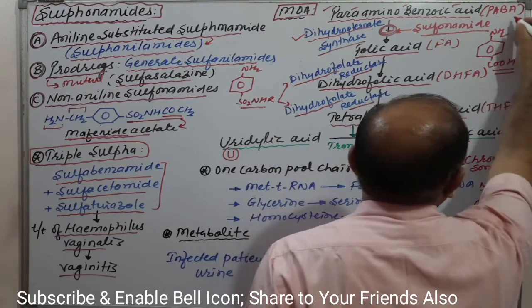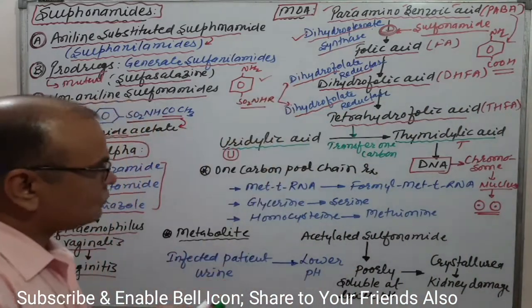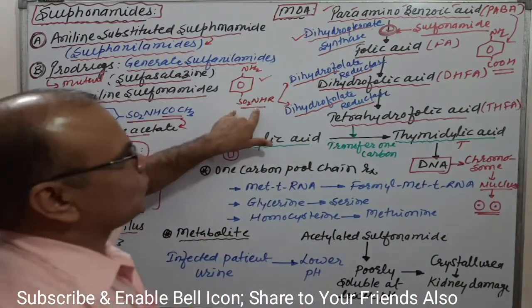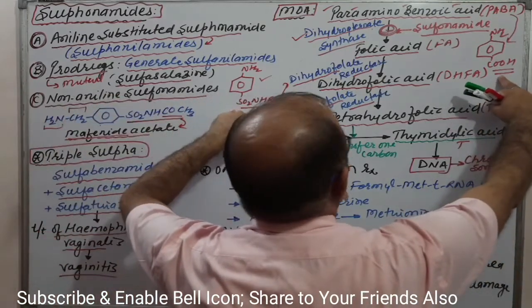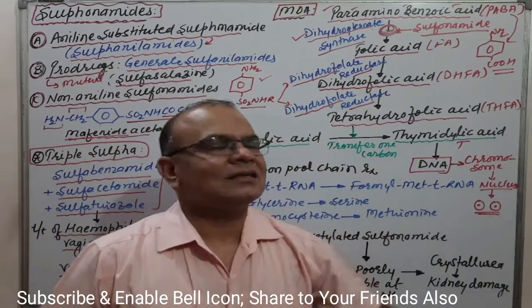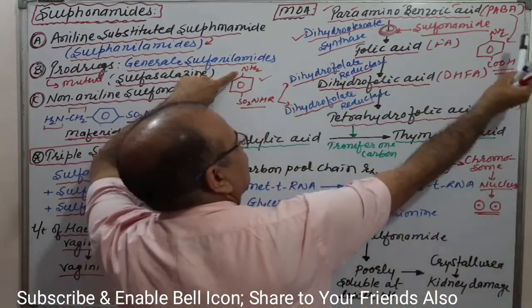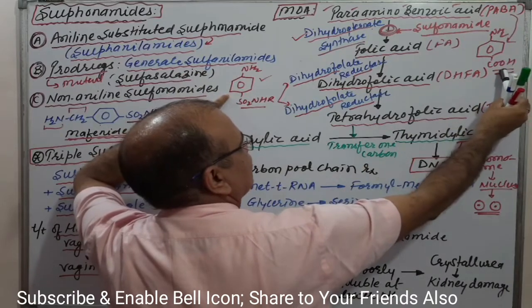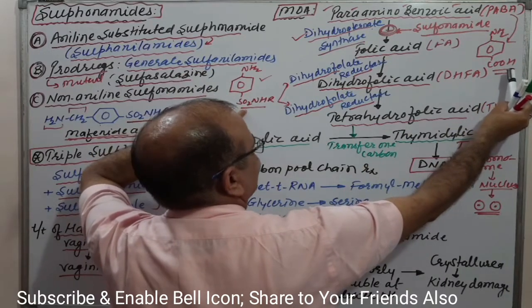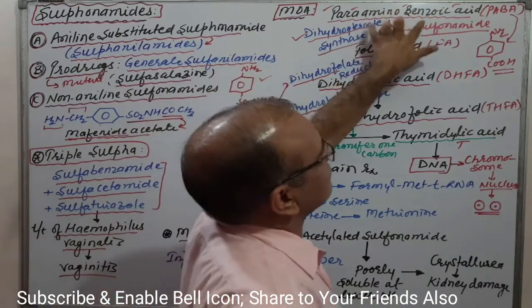This is PABA and this is our sulfonamide. As you know the structures of sulfonamide and PABA are similar, meaning they are analogs of each other. Here the amino group, here the benzene, here the carboxylic acid, here the sulfonamide. That's why it inhibits this step,